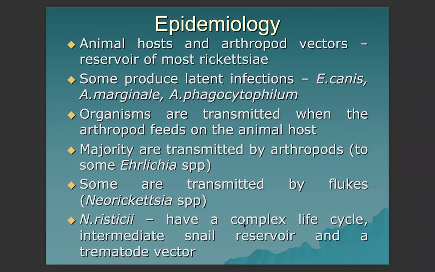Some are transmitted by flukes, especially the genus Neorickettsia. Neorickettsia risticii, which affects horses resulting in Potomac horse fever, has a complex life cycle, and the intermediate snail reservoir and also the trematode vector are involved.